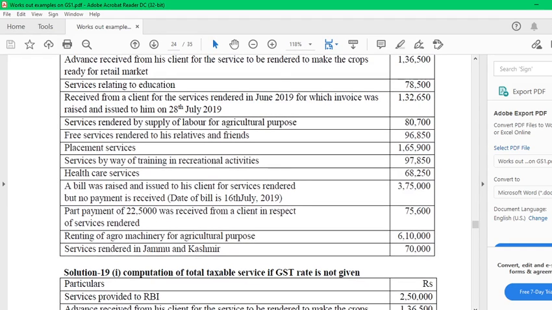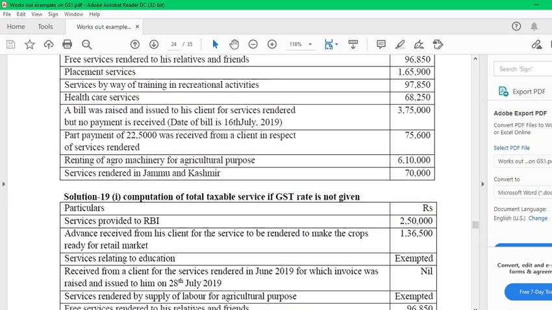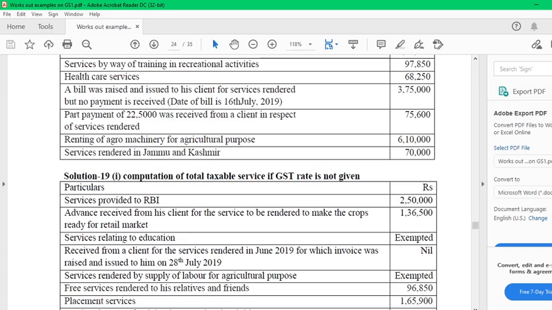Renting agro machinery service rendered in Jammu and Kashmir. Yes, examine service rendered to RBI. You must take into account. Don't confuse. We are rendering service to RBI. We are issuing invoice. Then RBI will give the payment against the invoice. Then advance received from the client for the service to be rendered. Of course, advance received for rendering service, take into account.